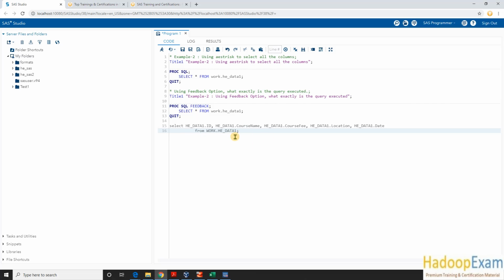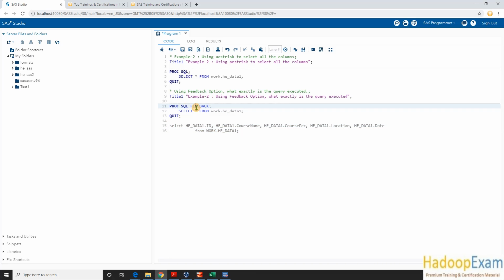What SAS did is select all the columns explicitly: ID, course name, course fee, location, date. And it put the table name in front of each column name as well. This is because you can select data from more than one table, and if your tables have a common column name, it needs to identify from which table to select the specific column. That's the reason it puts the table name in front of the column name. We'll cover this when we do multiple table selects. So it is converting your query into this format.